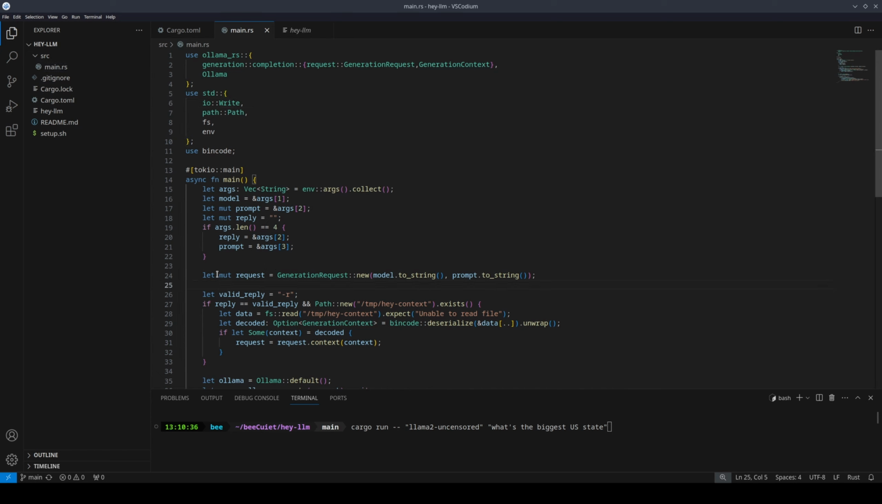So now that we got the arguments, we're going to create a mutable request variable. And for that, we're going to do generation request new.